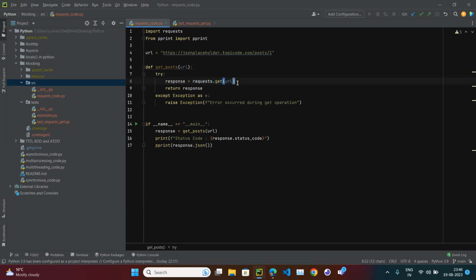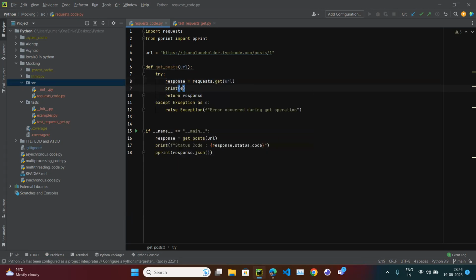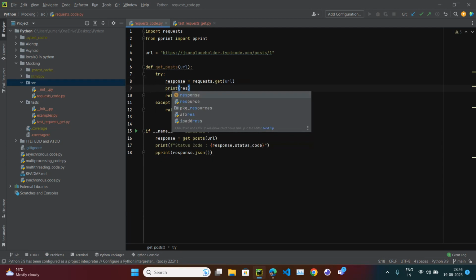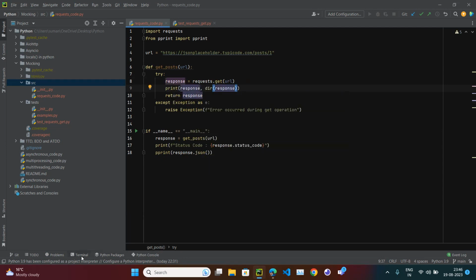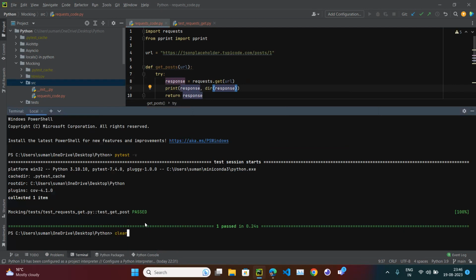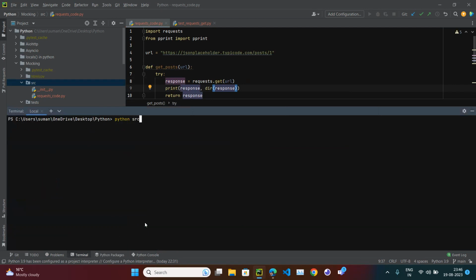So in our actual code, whenever this runs, it returns some object. If you print response and dir of response, if I run my actual code, so right now I'm running my actual code only, because understanding this is very important.